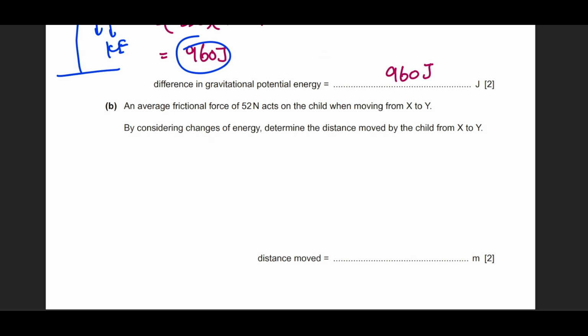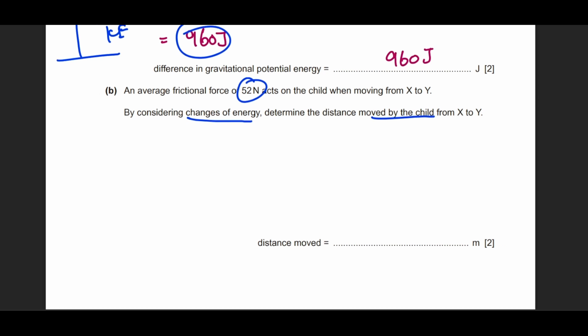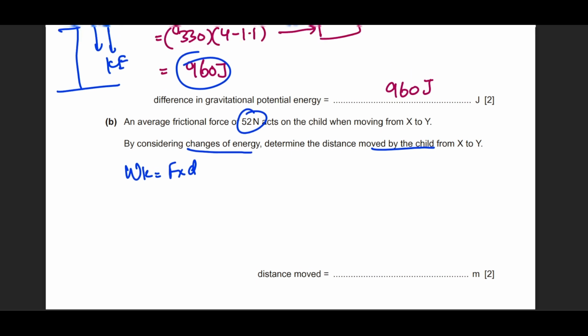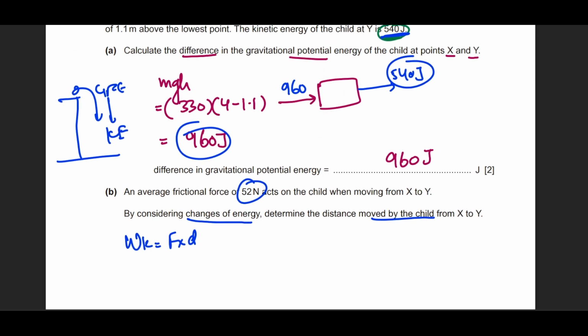You see, it says the average resultant friction force is 52 newtons. By considering the energy changes, determine the distance moved by the child. No problem. We know that the work done is equal to force times distance. But what work has been done against friction? You see, again, coming back to this problem, we invested 960 joules.